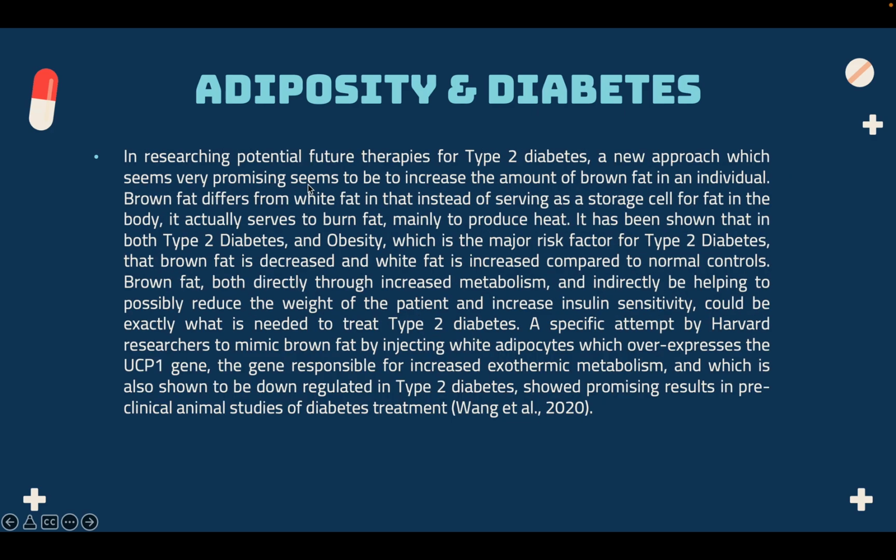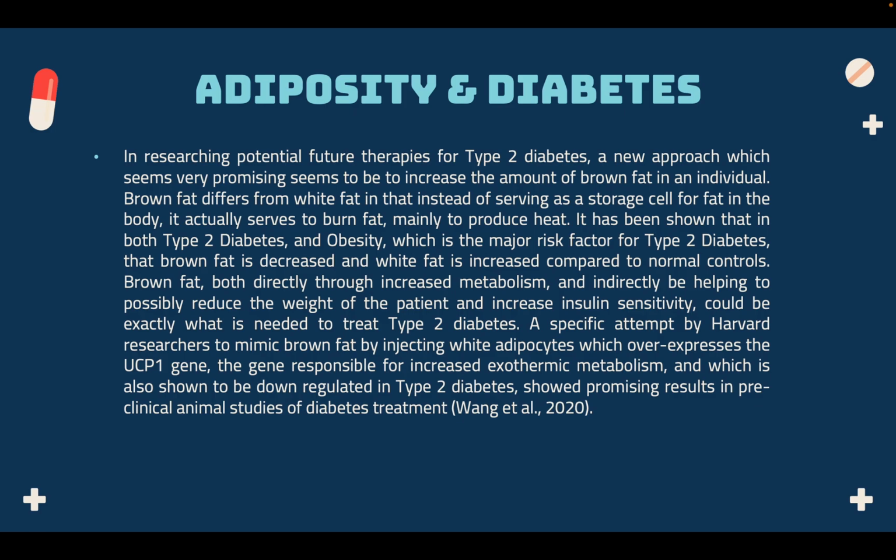In researching potential future therapies for type 2 diabetes, a new approach which seems very promising seems to be to increase the amount of brown fat in an individual. Brown fat differs from white fat in that instead of serving as a storage cell for fat in the body, it actually serves to burn fat, mainly to produce heat. It has been shown that in both type 2 diabetes and obesity, which is the major risk factor for type 2 diabetes, brown fat is decreased and white fat is increased compared to normal controls.